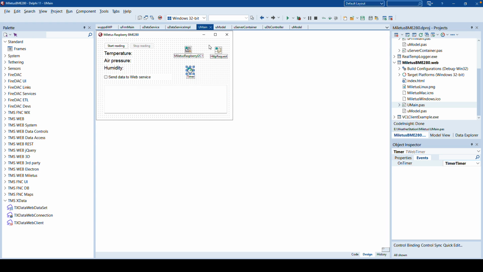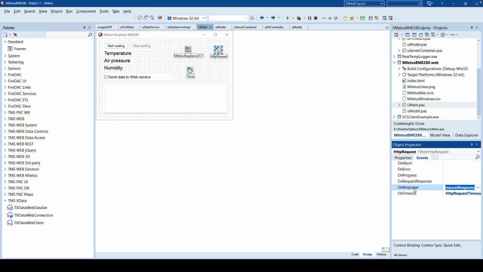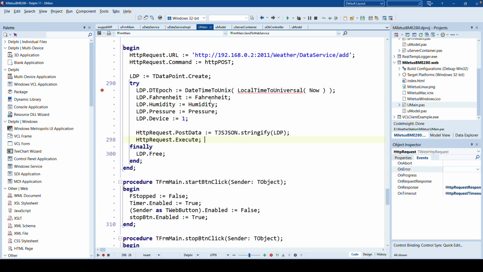Well, if you go to the component, HTTP request, events, here you have the on response, and you can also evaluate errors and stuff like that. So every 10 seconds, we call this method and send the data to the web service. That's it. Now you have a full-blown measuring device which communicates with the outside world and stores its data. Pretty impressive with this little code, if you think about it.